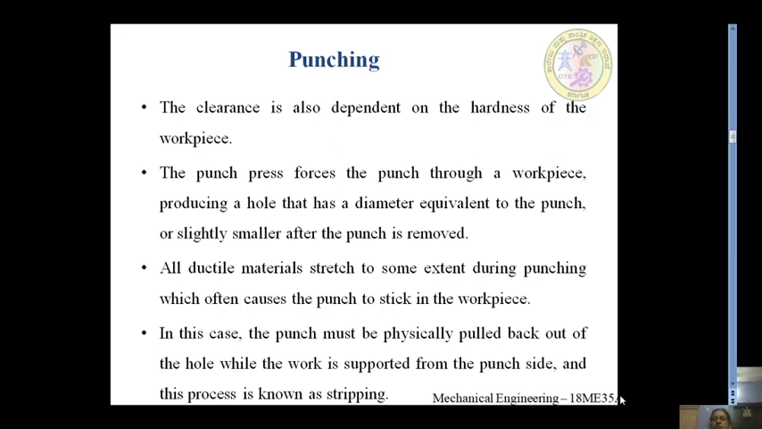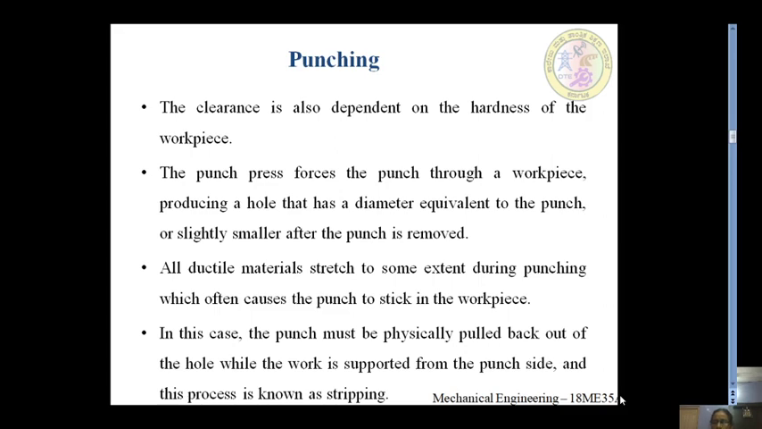It also depends upon the hardness of the workpiece. The punch press forces the punch through a workpiece, producing a hole that has a diameter equivalent to the punch or slightly smaller after the punch is removed. So all ductile materials stretch to some extent during punching, which often causes the punch to stick in the workpiece.